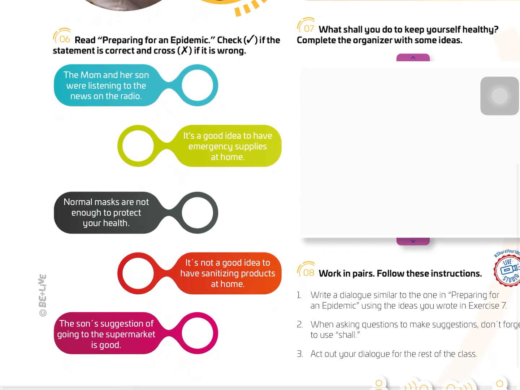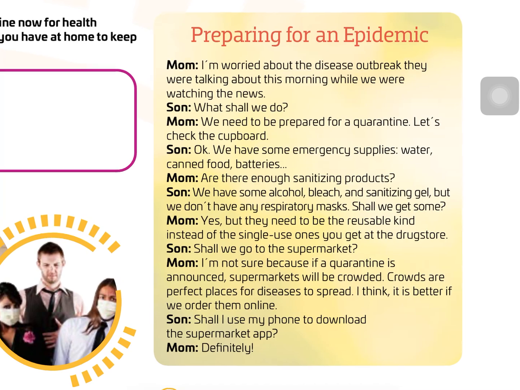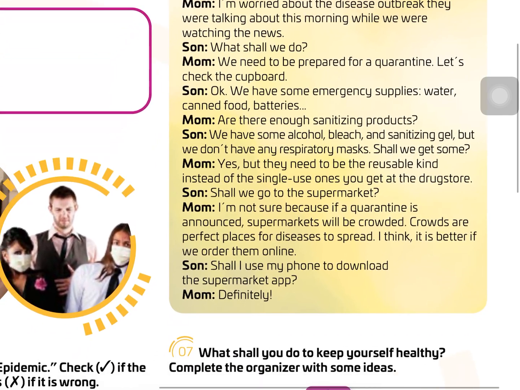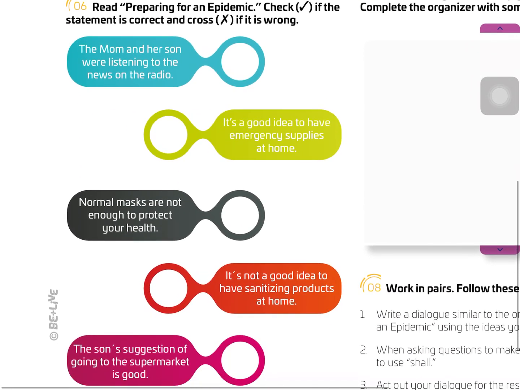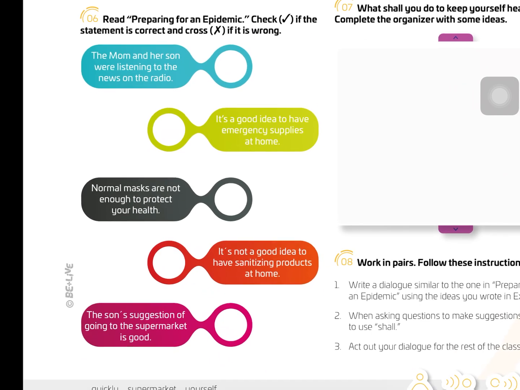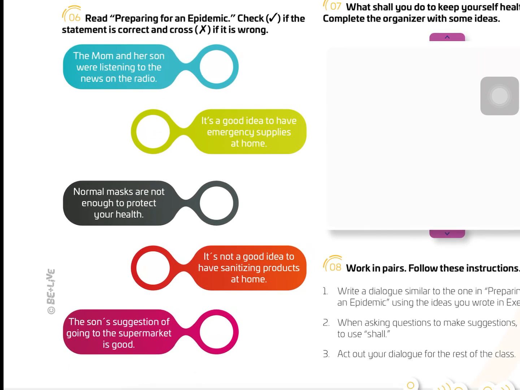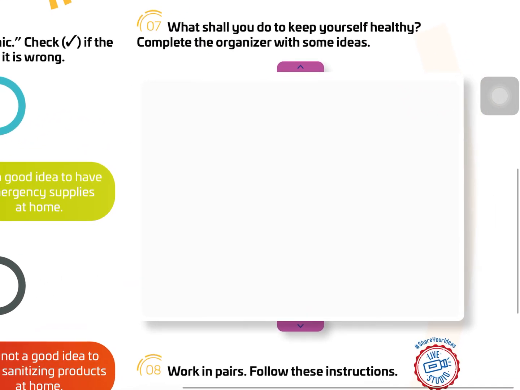So you have to answer these questions. What do you have at home to keep yourself healthy? Maybe you eat healthy fruits and vegetables. You clean everything. You wash everything. You put some alcohol. You wash with soap and water, etc. Okay, all the things you have in your house.